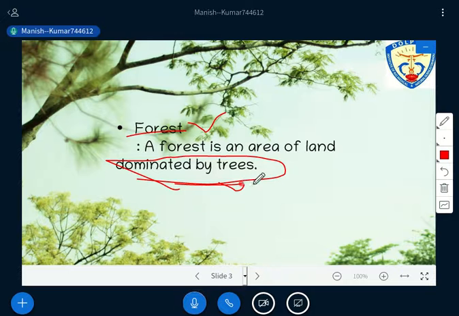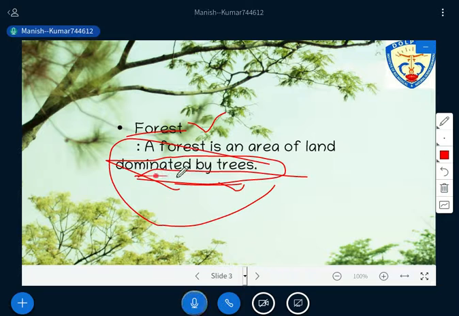So basically the main concern of any definition, whatever definition you study in several books or other sources, is this main component: domination of trees, or being dominated by trees. If this domination by trees is there, then the term will be forest. I hope you have got that.